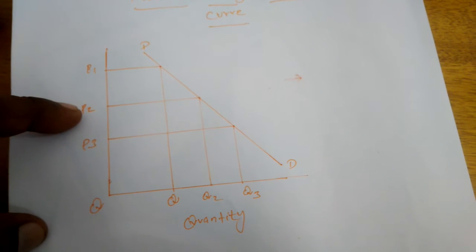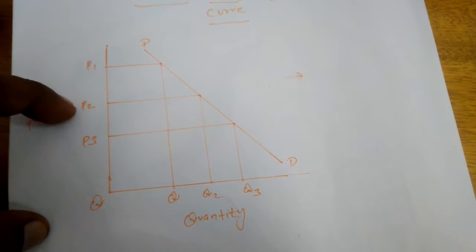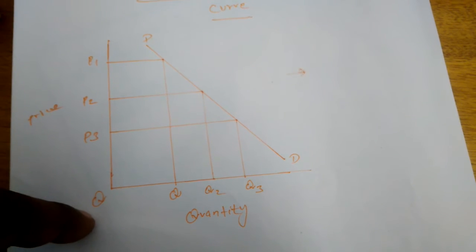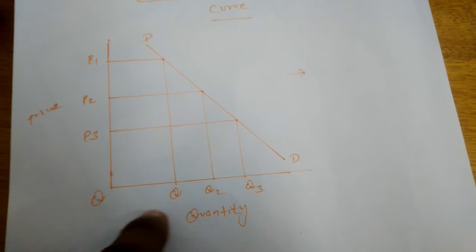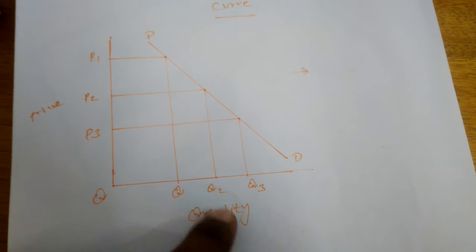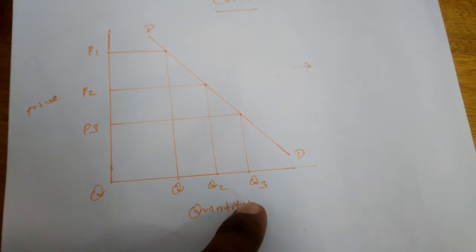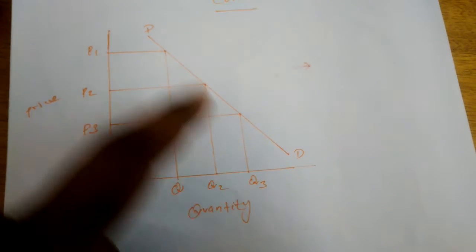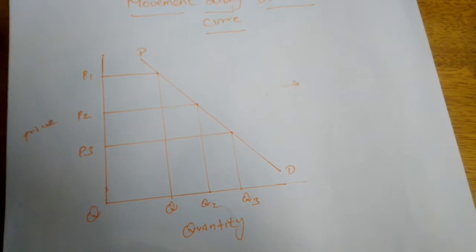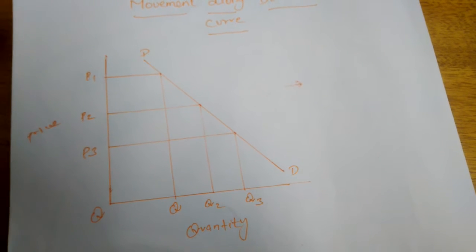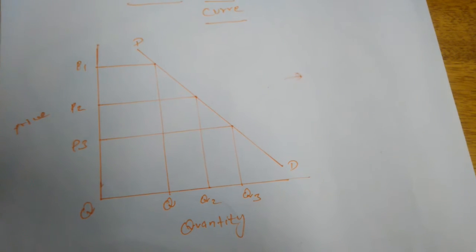Suppose the price is decreased from P1 to P2, the quantity will increase from OQ to OQ2. Like that, if the price decreases to P3, the quantity also will increase to Q3. But the demand curve will not change. It will always be the same.